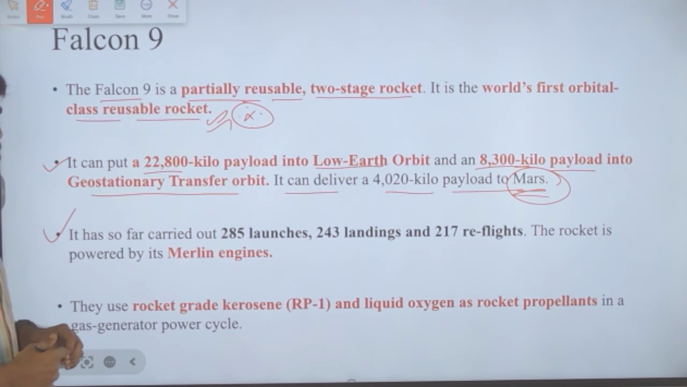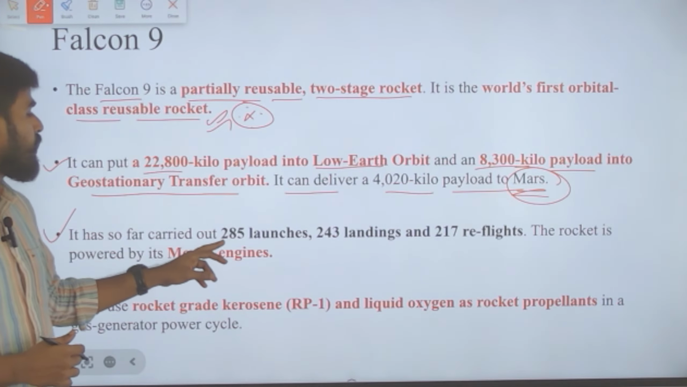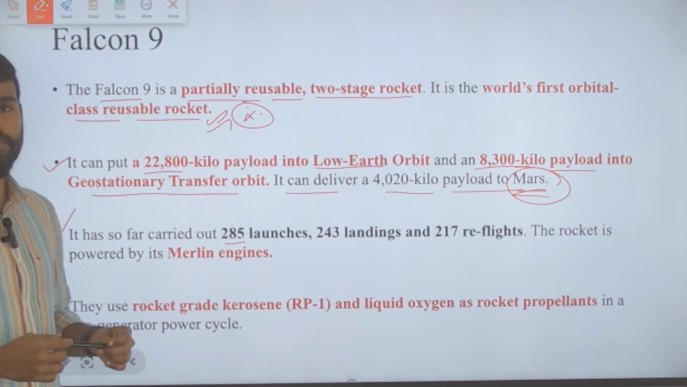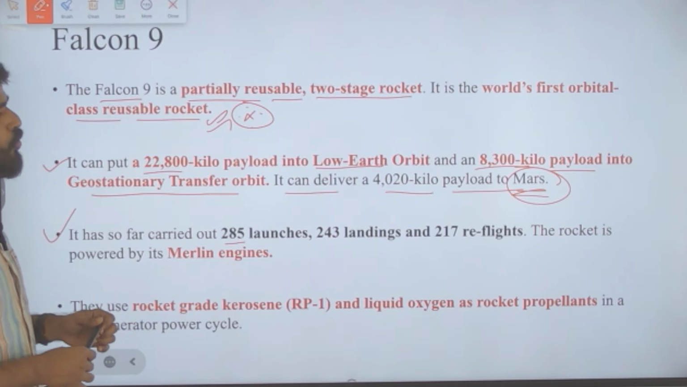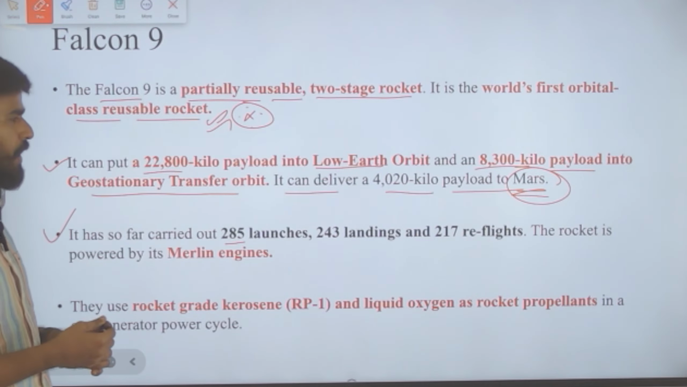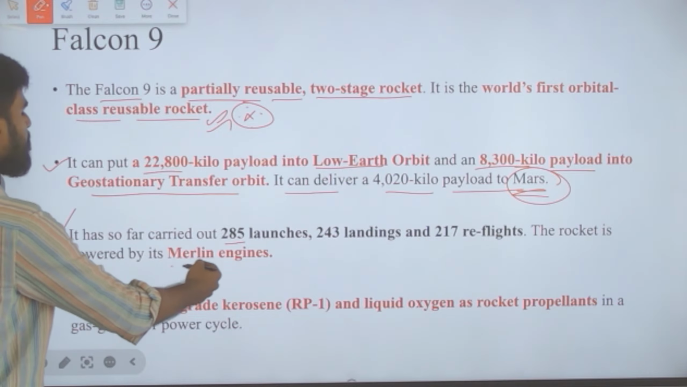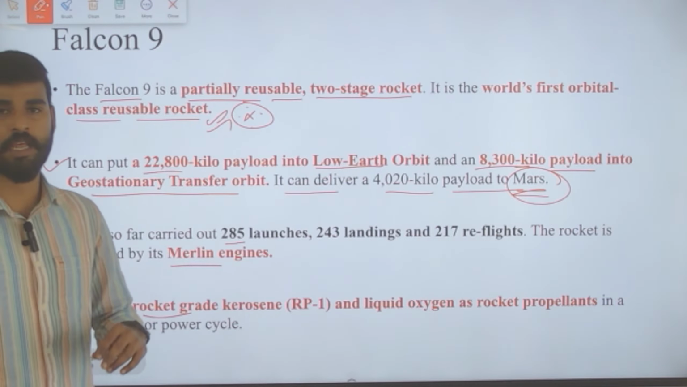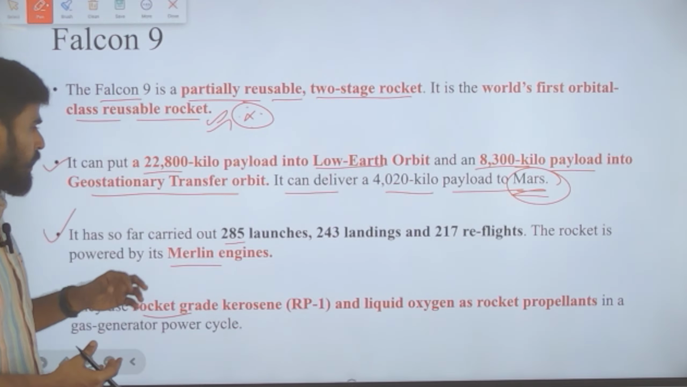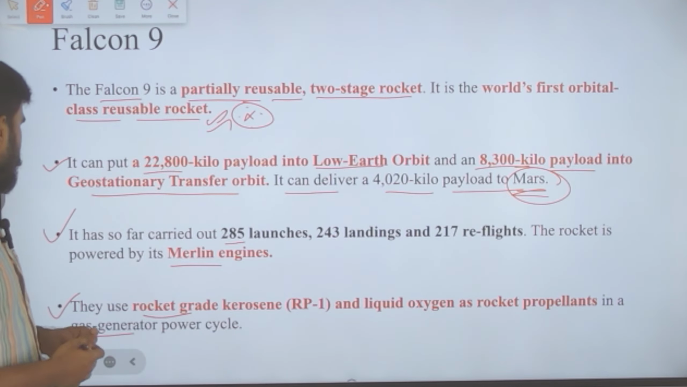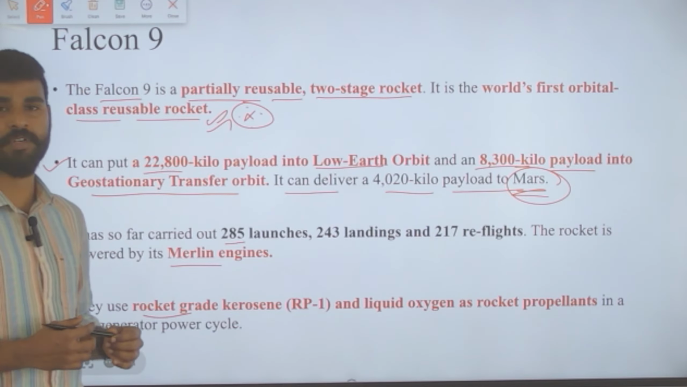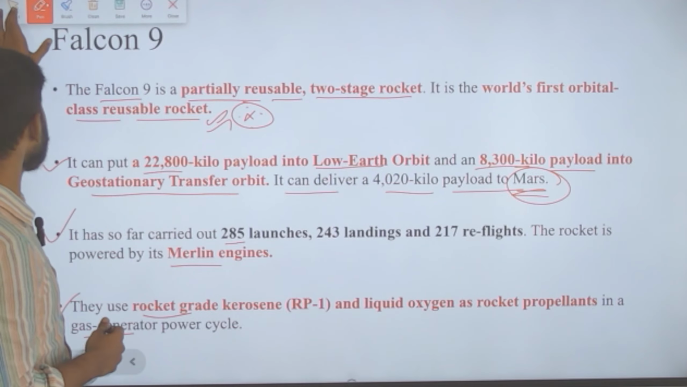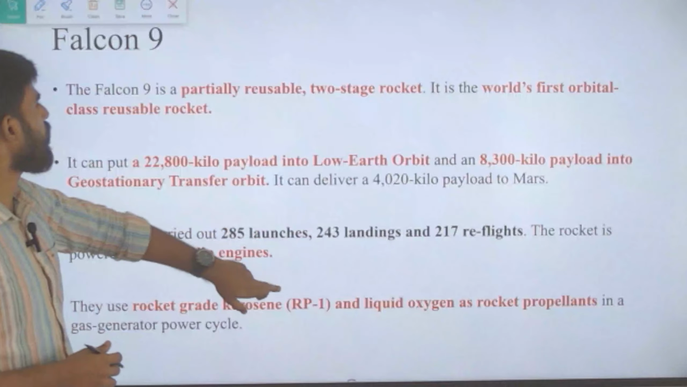Okay, it is capable of doing all this, and it has so far carried 285 launches, 243 landings and 217 reflights. Okay, and then the rocket is powered by Merlin engines, and they use rocket grade kerosene and liquid oxygen as the rocket propellant here, and this is used in a gas generator power cycle. Okay, so this is about Falcon 9.